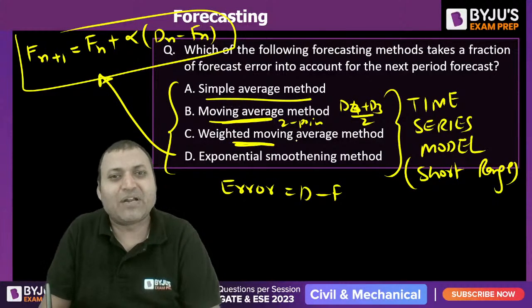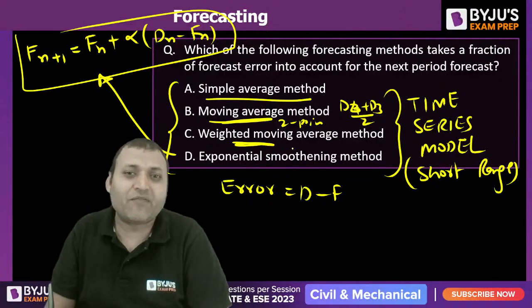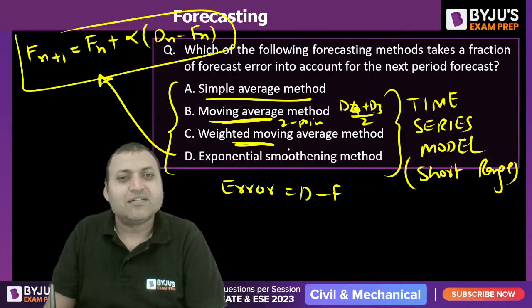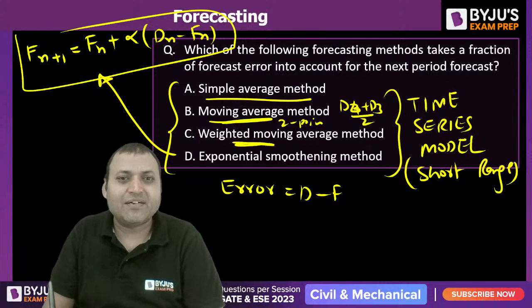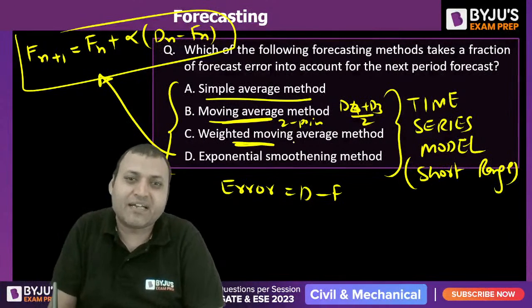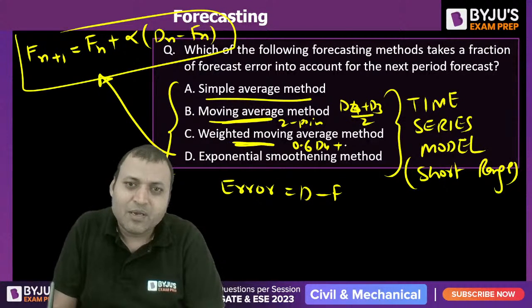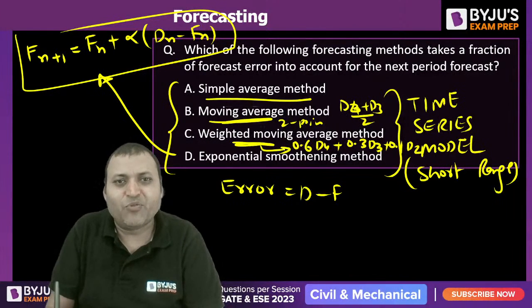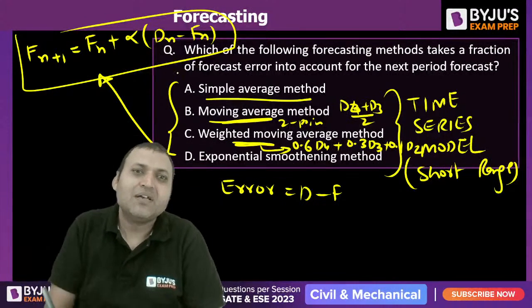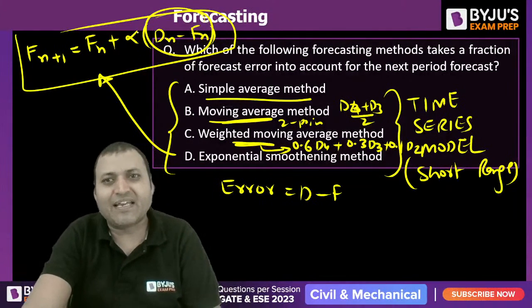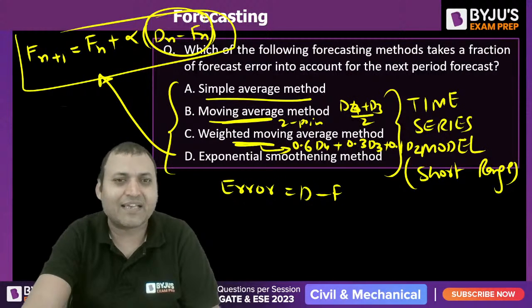For example, if 60% weightage is given to the fourth data, 30% to the third data, and 10% to the second data, it will be 0.6 into D4 plus 0.3 into D3 plus 0.1 into D2. This will be the weighted moving average. And in the exponential smoothing method, the error comes into the picture; error is considered for forecasting the next demand.